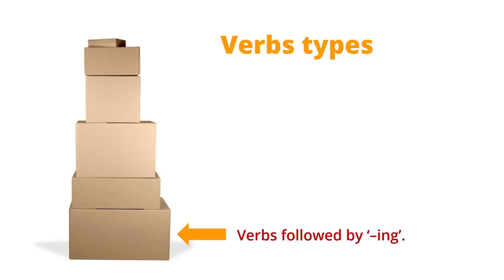Now in the first box we might say we'll fill this box with verbs which are followed by ing verbs. You can see this is quite a large box, and here's an example. So imagine somebody says, I enjoy reading novels. So there you have the verb enjoy, and you can see that there's another verb following, reading.